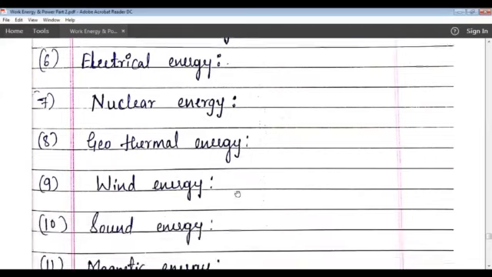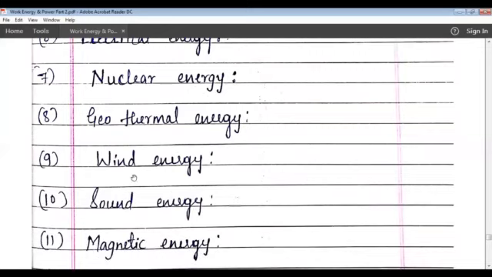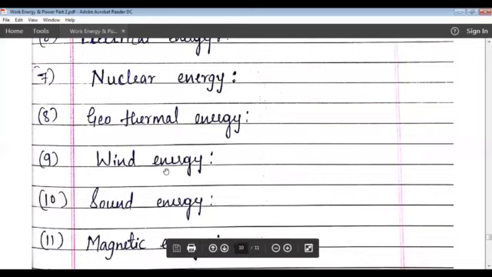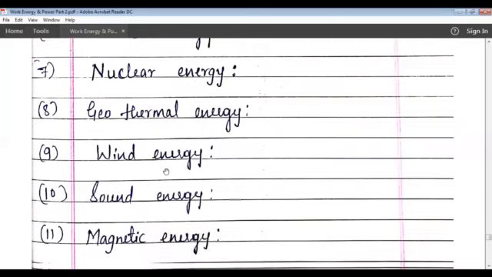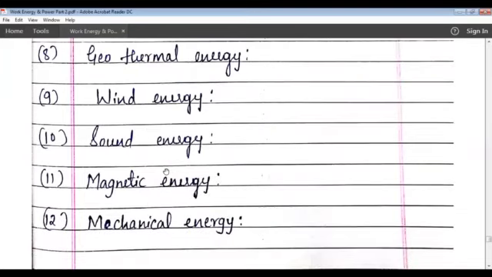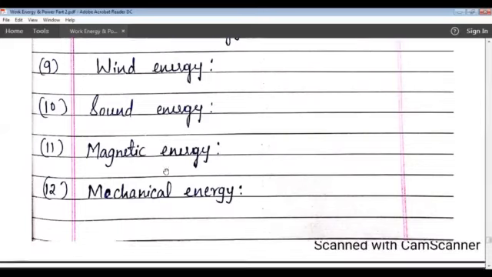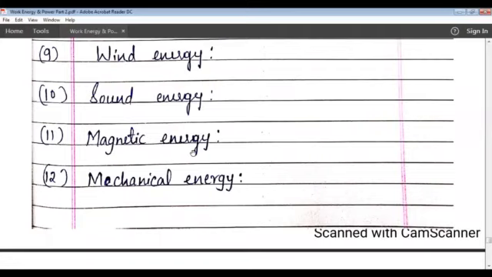Next one is wind energy. The energy possessed by the fast moving wind is known as wind energy. Sound energy. A vibrating body always produces sound. So the energy which is obtained from the vibrating body is known as sound energy. Next one is magnetic energy. The energy possessed by a magnet due to which it can attract iron filings, magnetic materials, is known as magnetic energy.